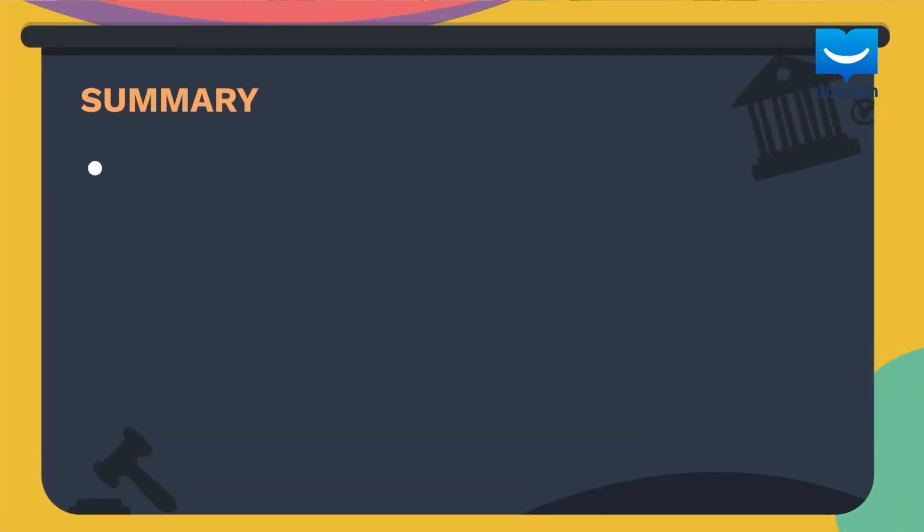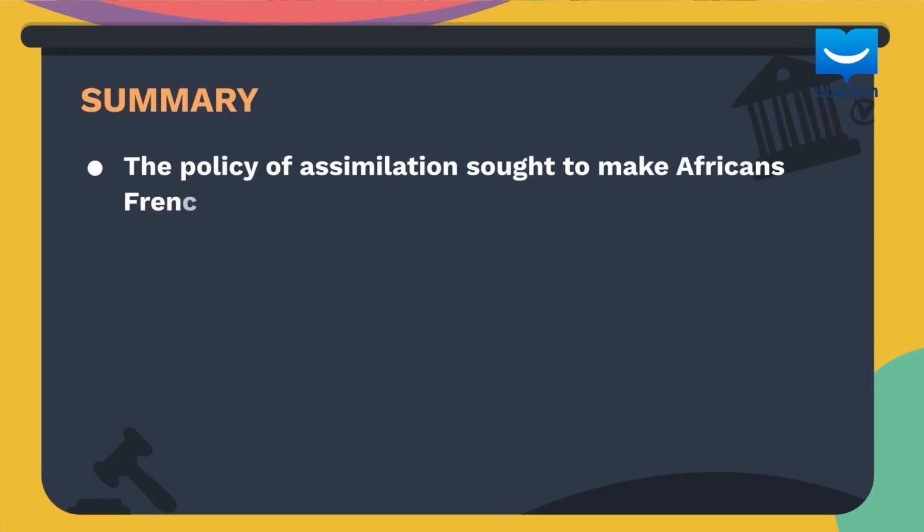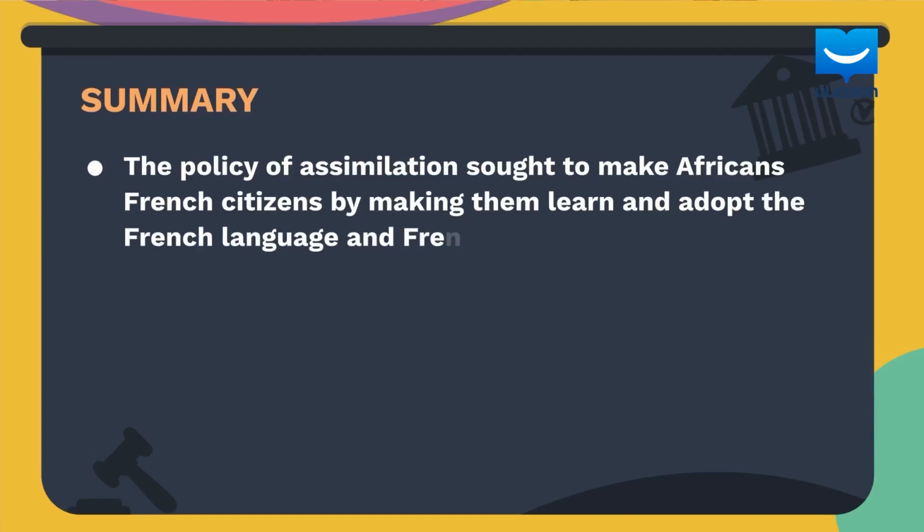So let's take a quick summary. The policy of assimilation sought to make Africans French citizens by making them learn and adopt the French language and French culture. In another lesson, we shall be discussing the policy of association.